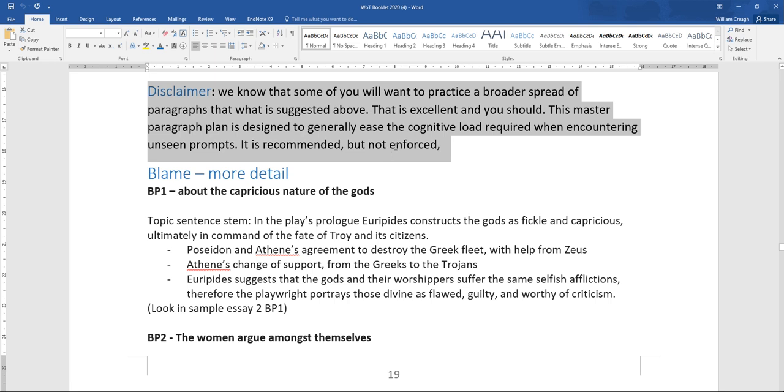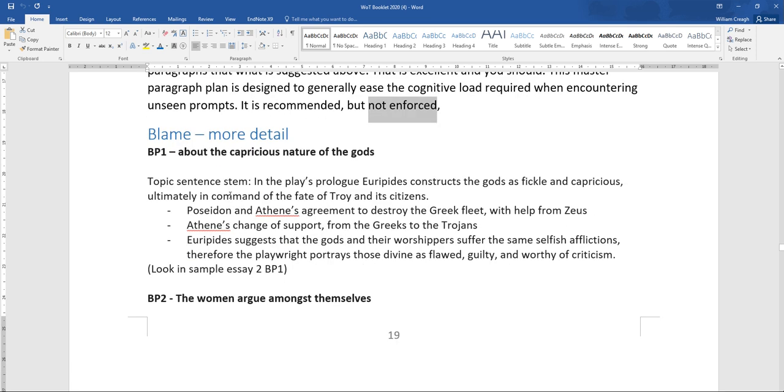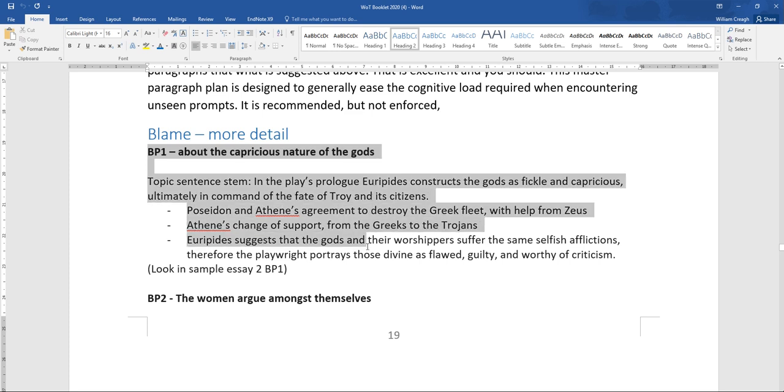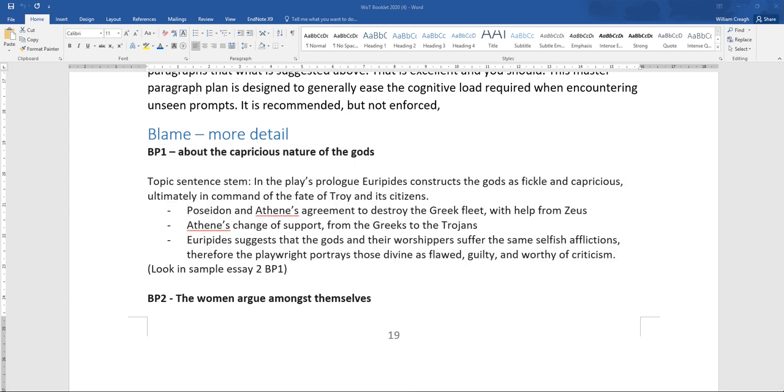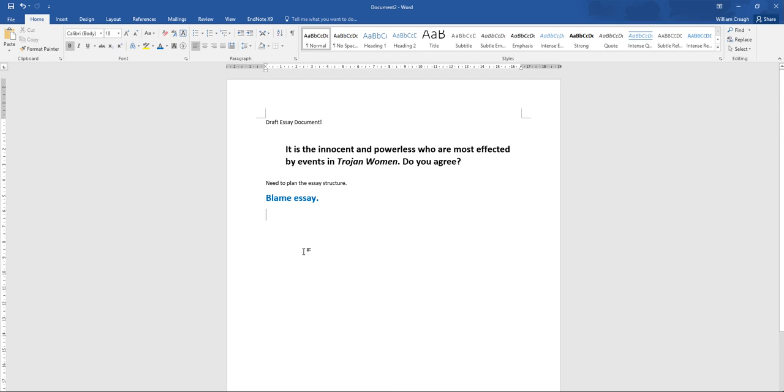It's a recommended structure, but it's not enforced. So if you think that your ideas are better than mine, great, please use them. But for the rest of us, let's have a look at the detail that we get here in the blame section. So, body paragraph 1 about the capricious nature of the gods. I'm going to copy this, and then I'm going to paste it into my planning document. If I can bring it up, there it is.